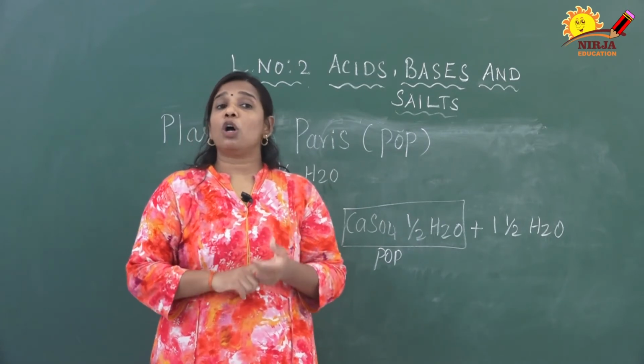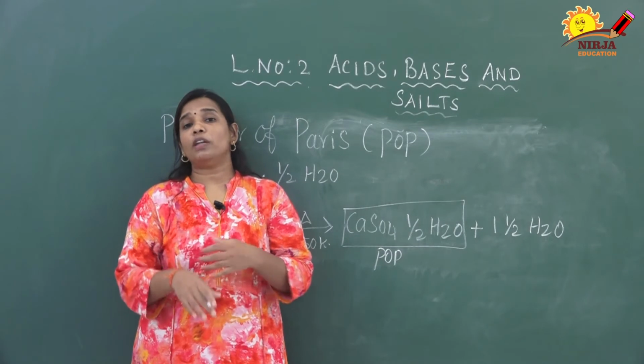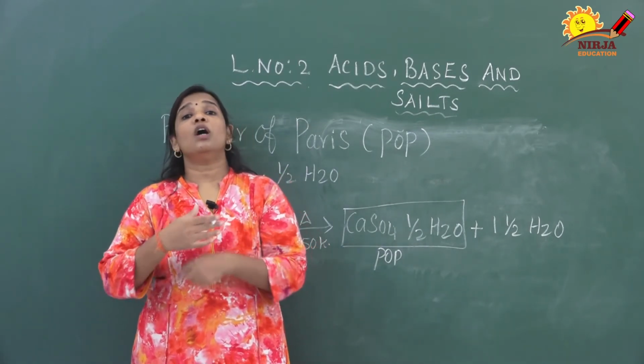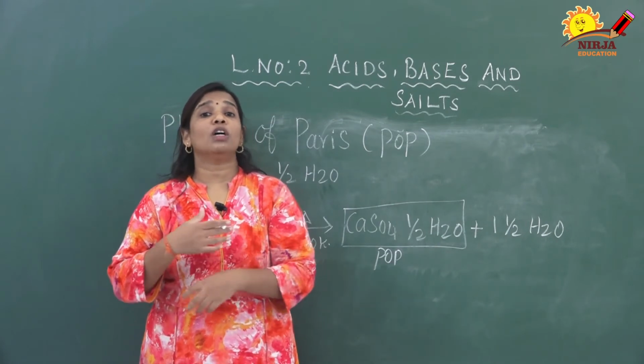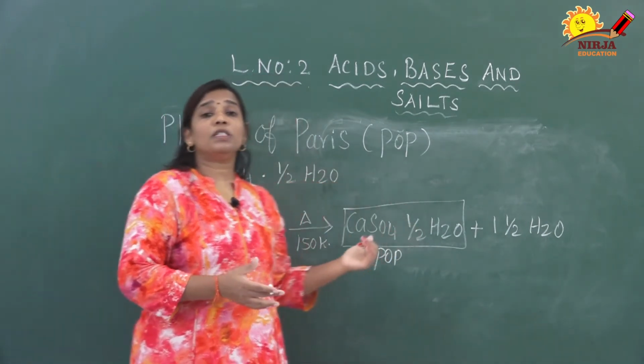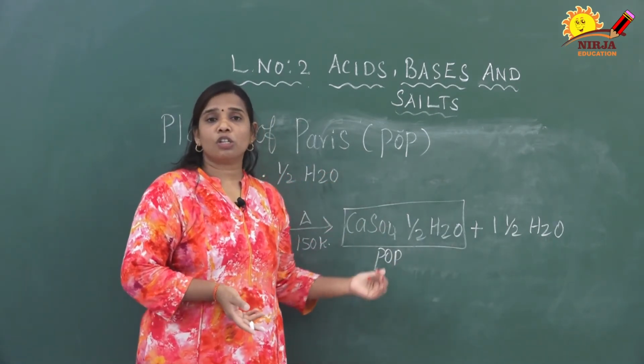Next, doctors use this POP to set fractured bones. When someone has a fracture, they use the white colored powdery mass along with cotton and bandage cloth. So this POP helps to set the fractured bone. These are the uses of POP.